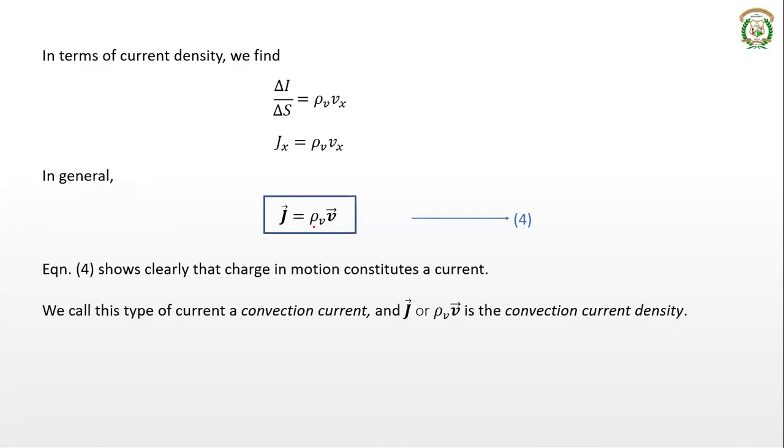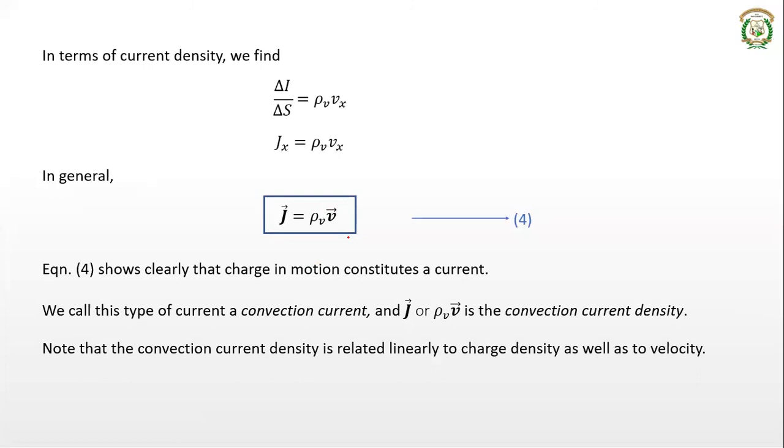So this kind of current is called the convection current, and the current density J because of this convection current is called the convection current density. So what we observe is the current density or the convection current density is not just related to the charge density, but also it is related to the velocity. The current density is related linearly to charge density as well as to velocity. So that's the relation between the current density and the velocity of the charges.